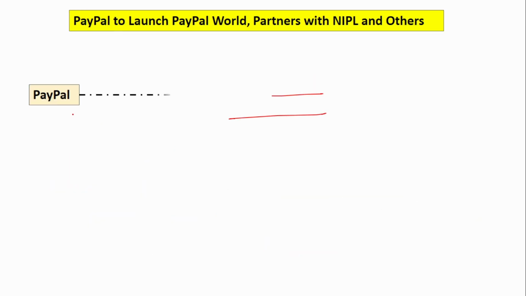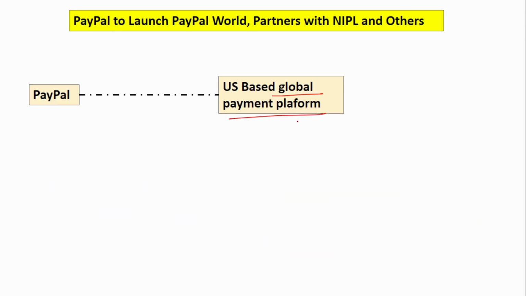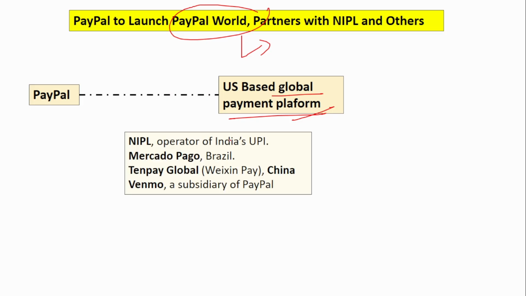Next is PayPal, which is a US based global payment platform. It plans to launch PayPal World. This year PayPal World will be launched. For that, it has partnered with NIPL, the NPCI international arm. NIPL is nothing but the international arm of NPCI, National Payments Corporation of India, and also Mercado Pago, which is also a financial payment platform. Next, Tenpay Global of China and Venmo, a subsidiary of PayPal. So it has collaborated with these four.